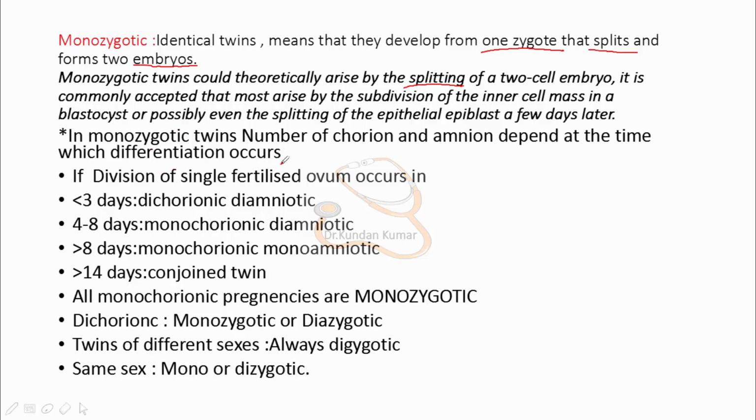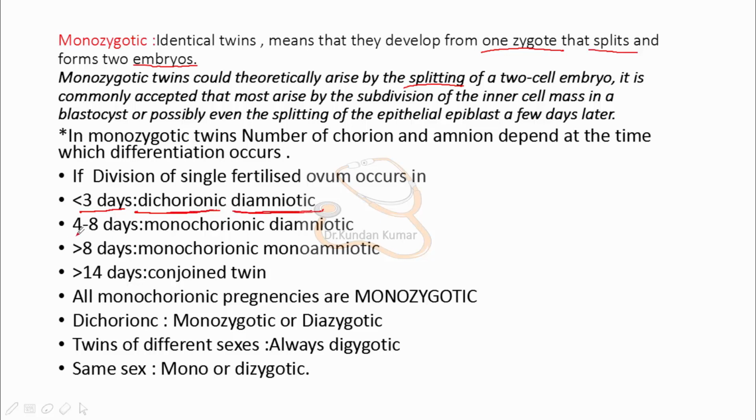As I just discussed, if division of the single fertilized ovum occurs in less than 3 days, it will form dichorionic, diamniotic, meaning two placentas and two amniotic cavities.